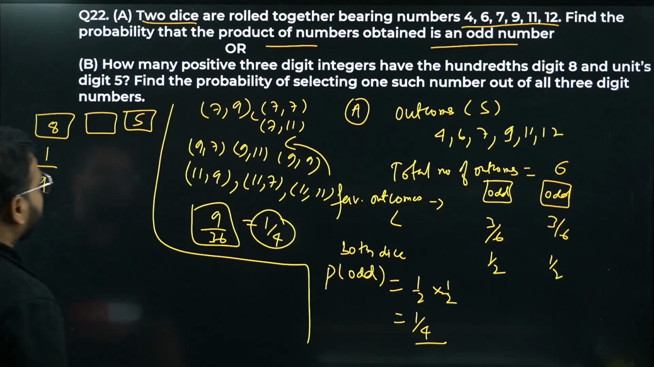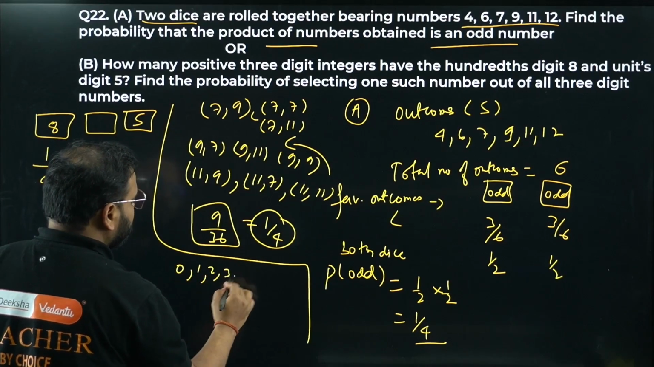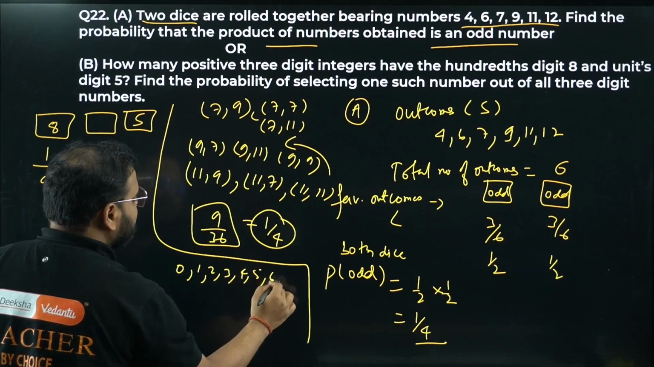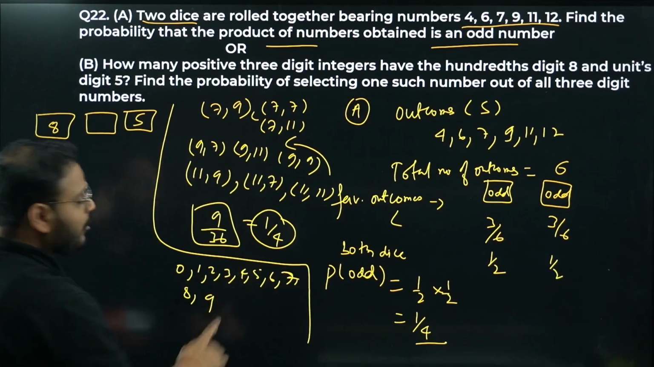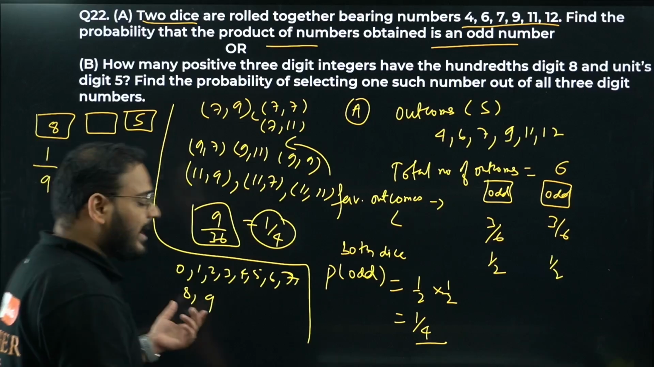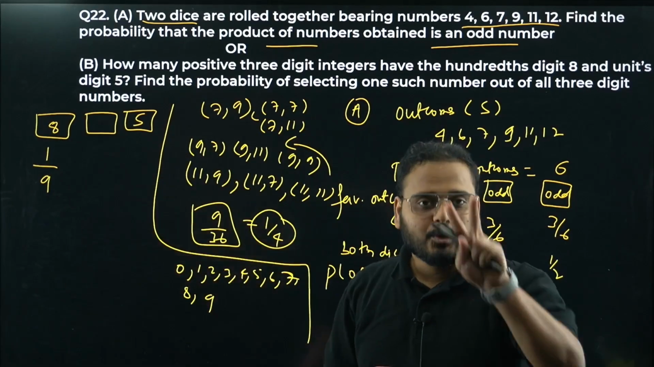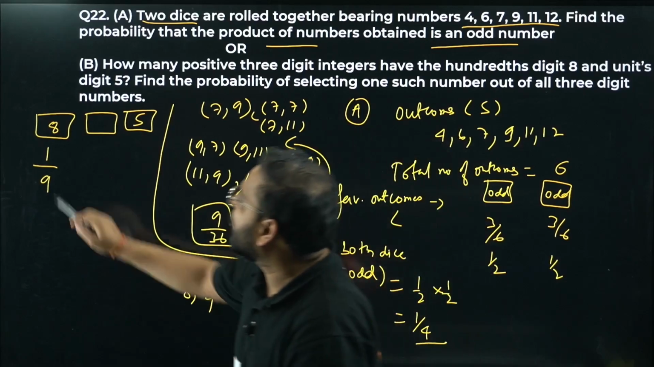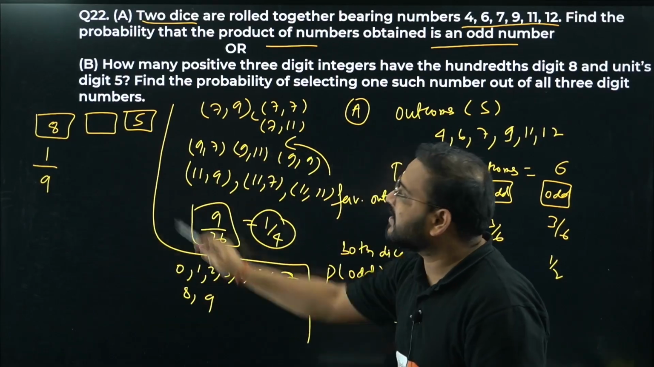How come 9? If you write all the digits, you have 0 1 2 3 4 5 6 7 8 and 9, which makes a total of 10 actually. But can you write 0 in the hundreds digit? If you write 0 over there, it will become a 2-digit number. So you have to pick 8 out of a total of 9, because 0 can't be written in the hundreds place.